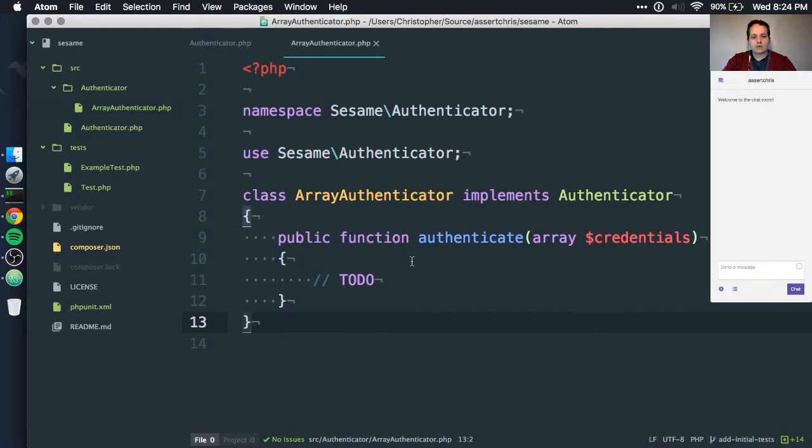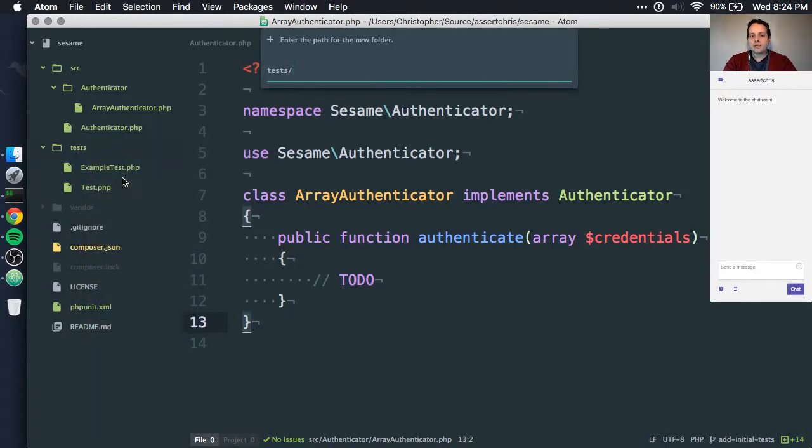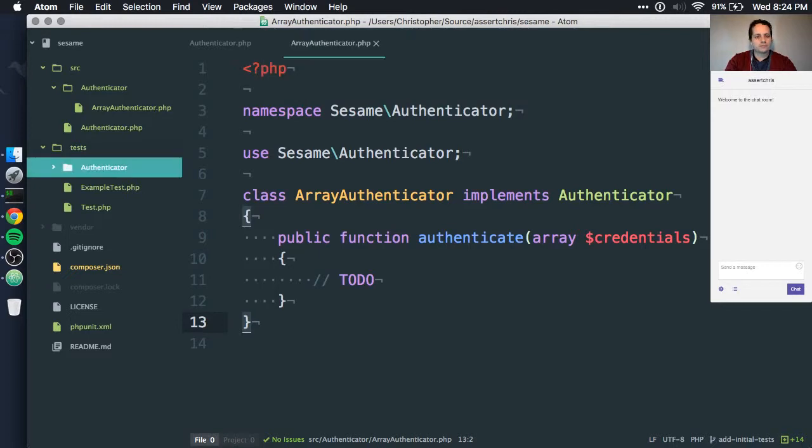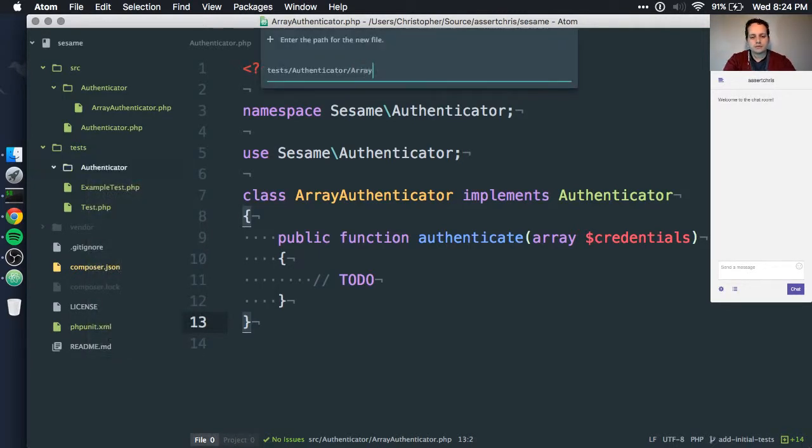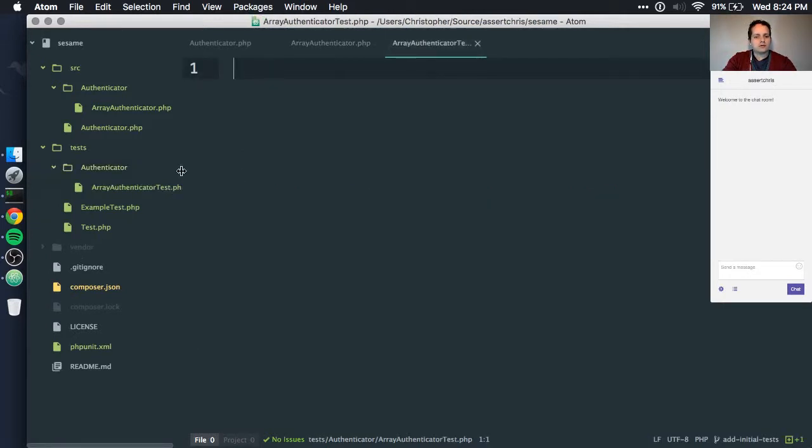Because I'm not really interested in implementing this right now, what I do want to say is that, well, let's make a test for this. I want to keep parity between what my class structure is and what my interface structure is, so I'll make a folder here called Authenticator. And in here, I'll do ArrayAuthenticatorTest.